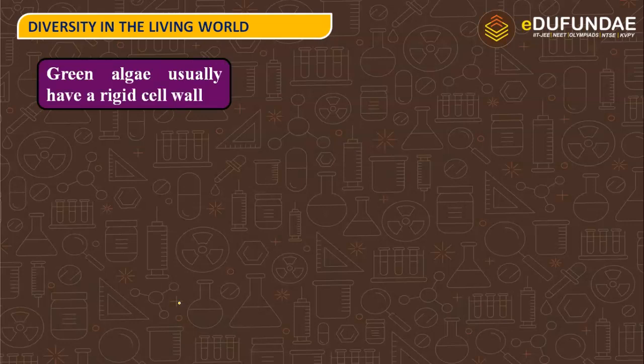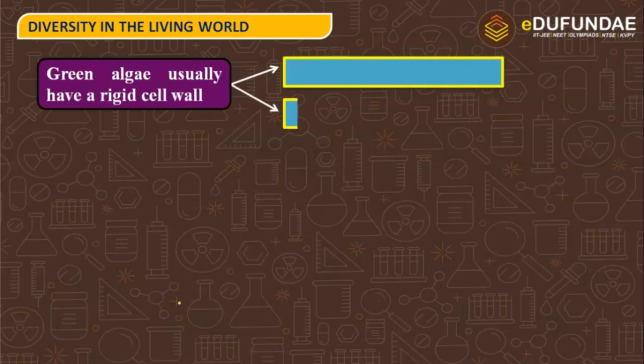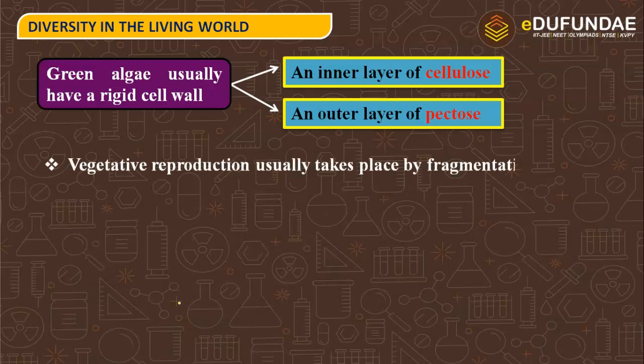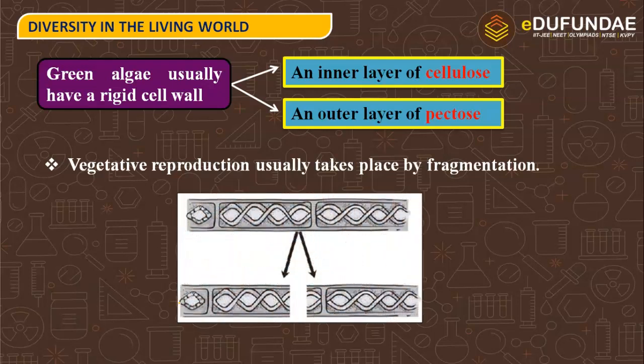Green algae usually have a rigid cell wall, an inner layer of cellulose and an outer layer of pectose. That means the cell wall is made of two layers, cellulose, the inner layer, and pectose, the outer layer. Vegetative reproduction usually takes place by fragmentation. So here you can again see the representation of fragmentation. The main body divides into two fragments, and these fragments will further develop into new individuals.